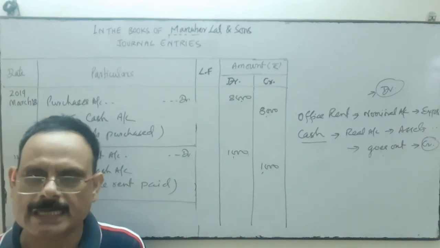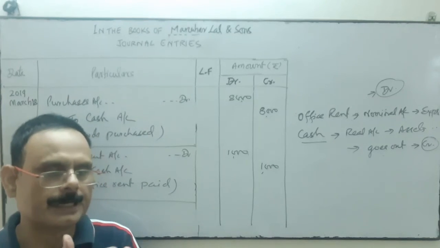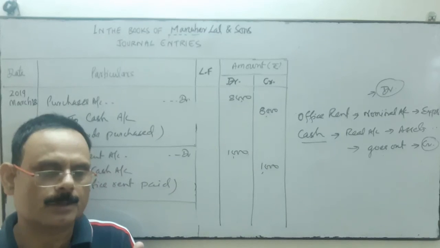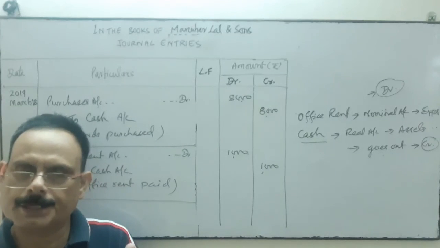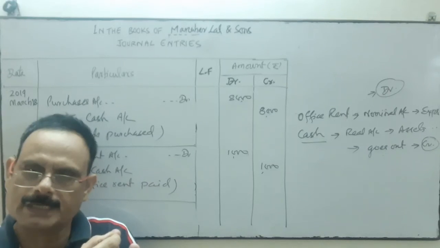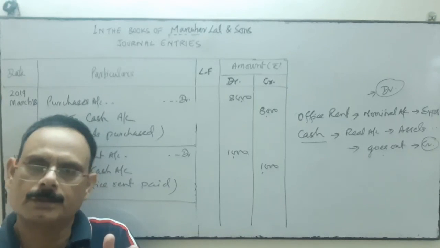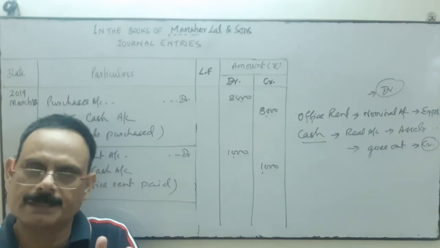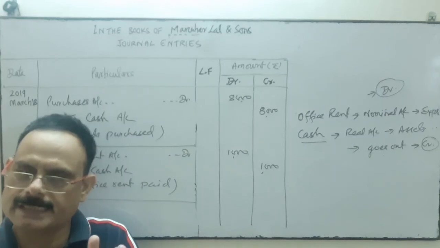For that, accounts are classified into three: personal, real and nominal. Personal account: debit the receiver, credit the giver. Real account: what comes in is debit, what goes out is credit. Nominal account: all expenses and losses are debited, and all incomes and gains are credited.